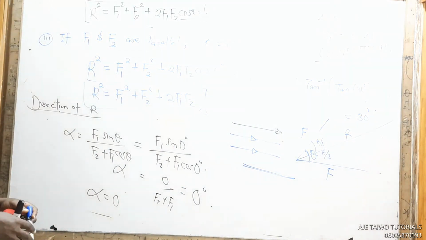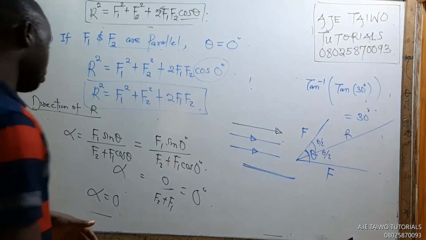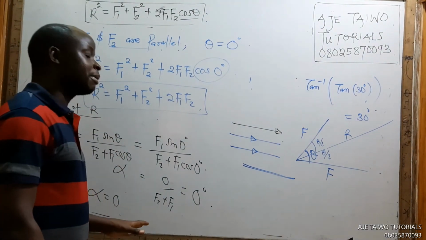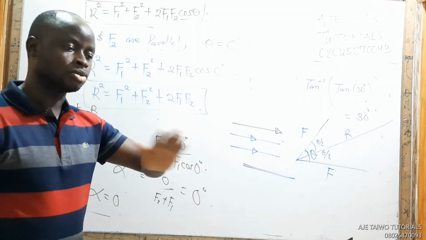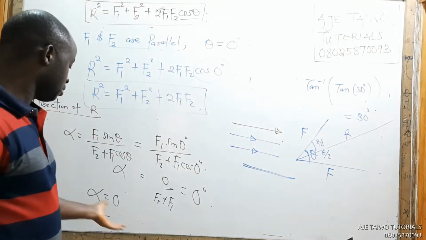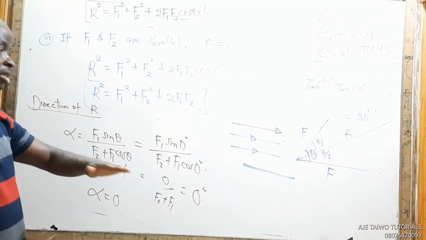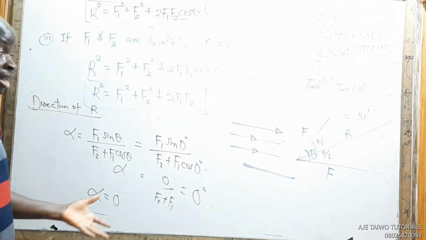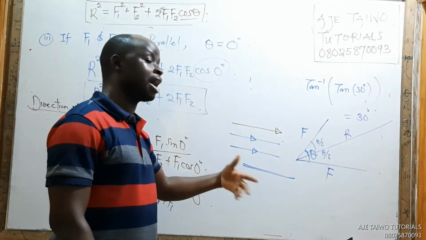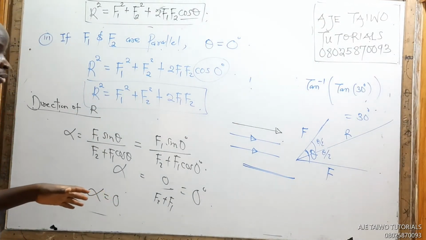That means the direction of the resultant is also parallel to the direction of the forces. Once you get angle at 0, it doesn't necessarily mean horizontal, but it means they are parallel. So all these forces 1, 2, 3 are all parallel. It can be like, it can be unlike, I don't care.